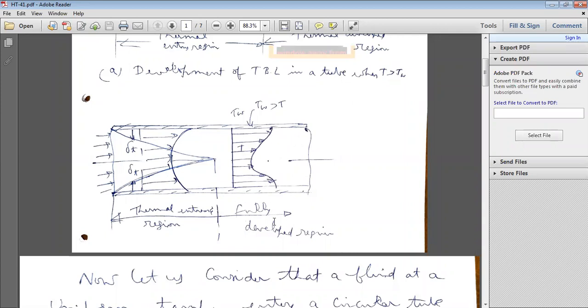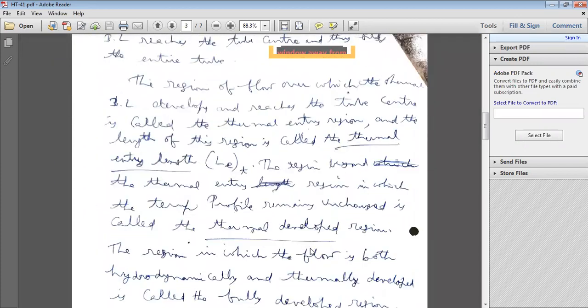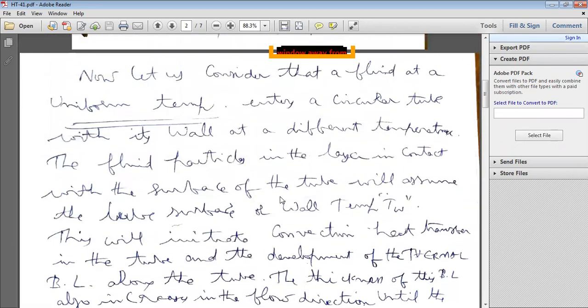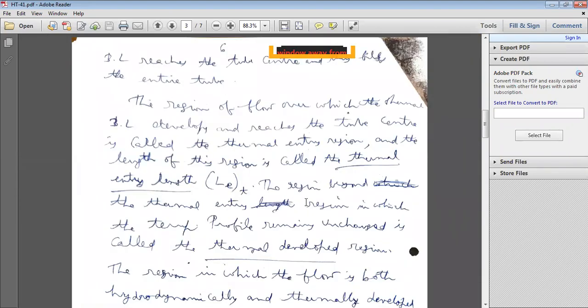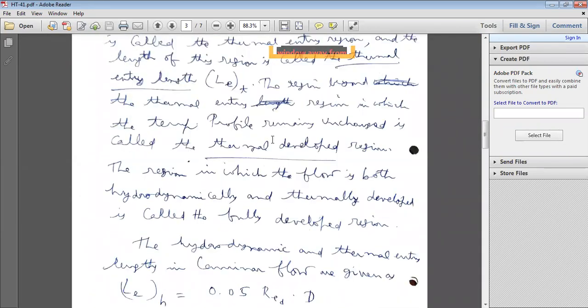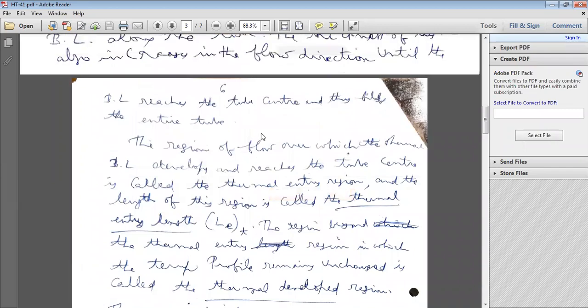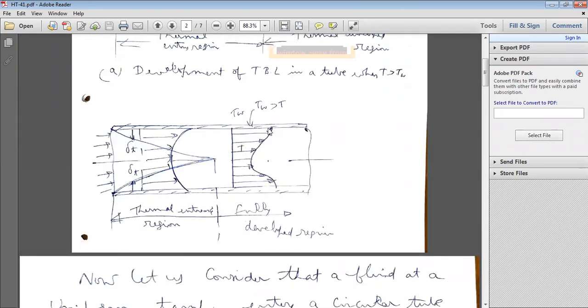This is the fully developed thermal region. Here the temperature profile is the same as at this point, and here also, and here also.